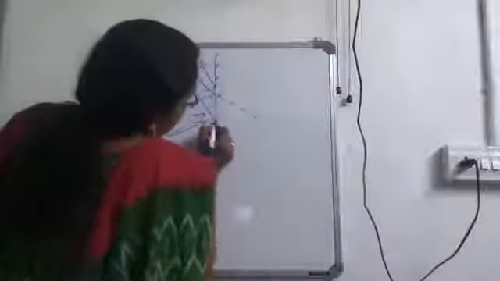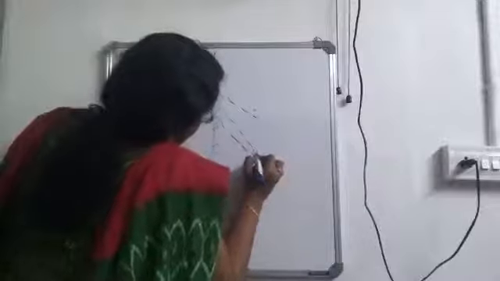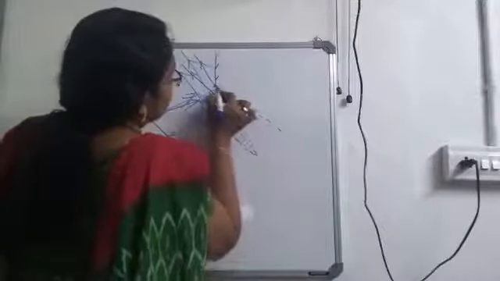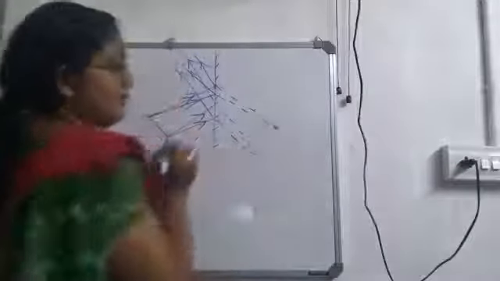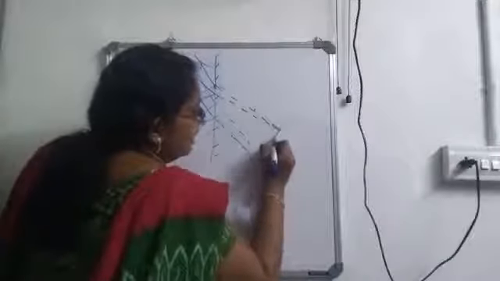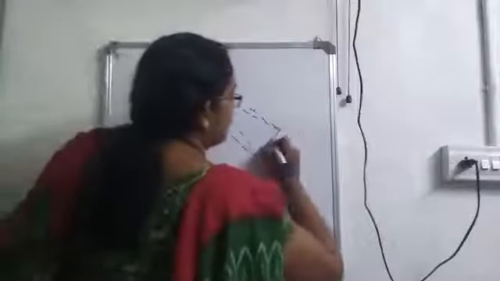Similarly, when you are extending these two rays, here also when you are extending, it meets at a point. Then when we join these two, we will get the image. This is how we will be getting the image in the case of an extended source.